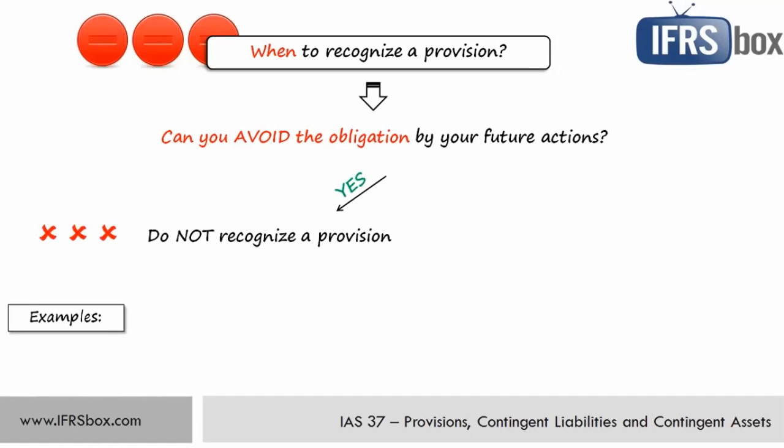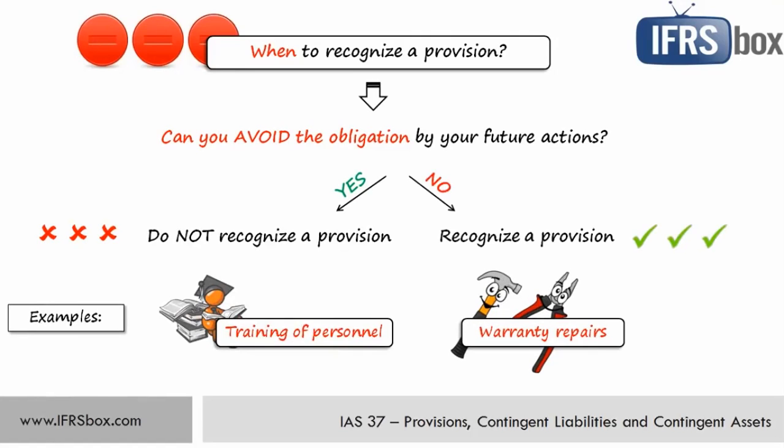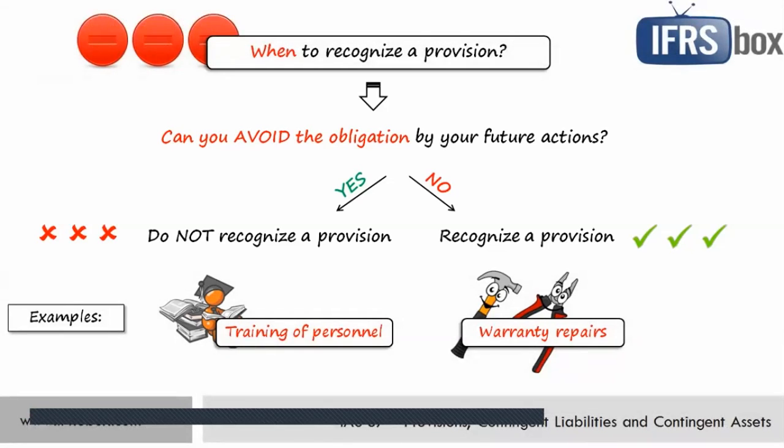For example, well, when a government is introducing new laws and your company must train the employees to stay updated, well, your company may still decide not to continue in business or not to train the personnel and thus avoid the expenses. But if you really cannot avoid expenses by any future action, then you must make a provision. For example, if you promise warranty repairs when selling some product to your customers, then you must make a provision for expected costs associated with warranty repairs.